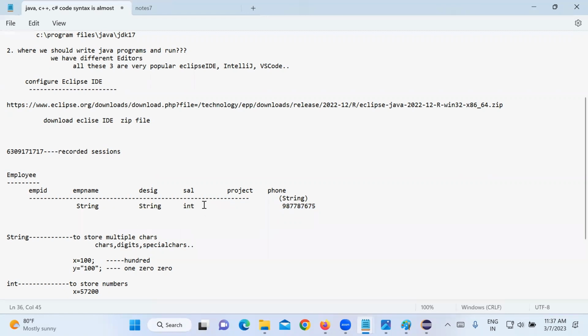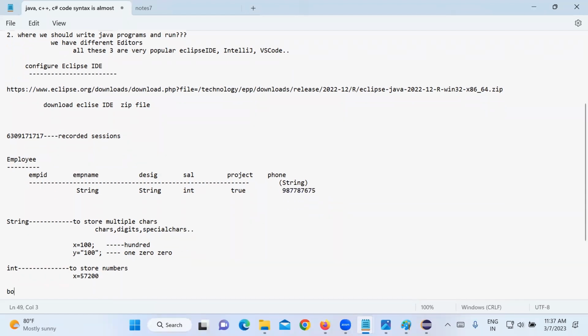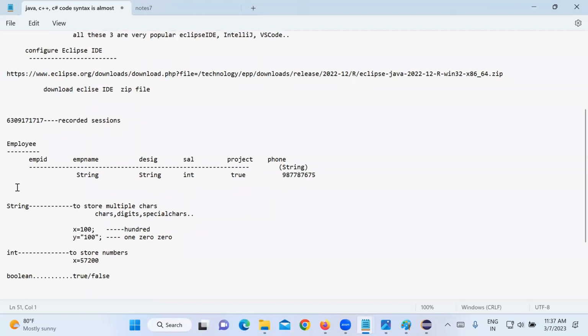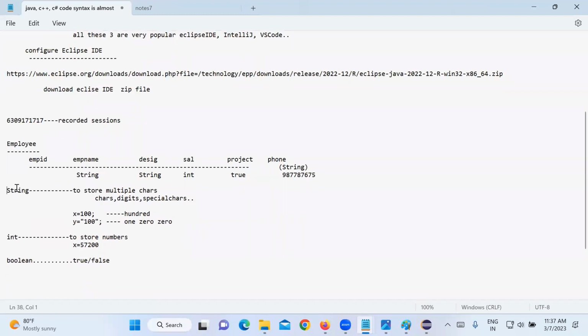But if I take, for example, whether the employee is working in a project or not, I want to store something like true or false. True or false is called a Boolean. So a string means we can store multiple characters, int means we can store numbers, and Boolean means true or false, right?